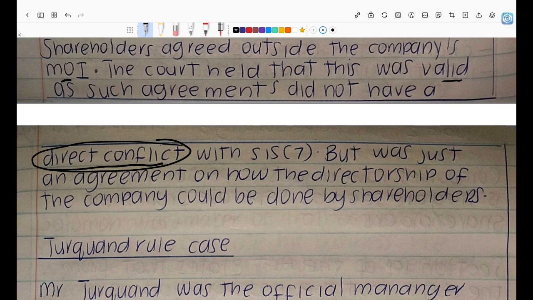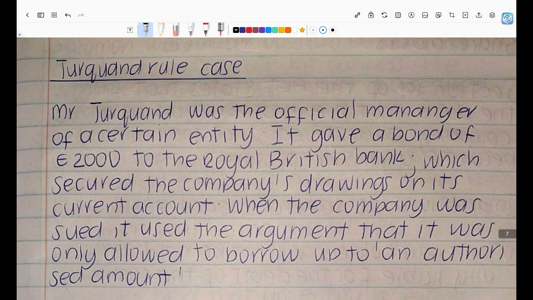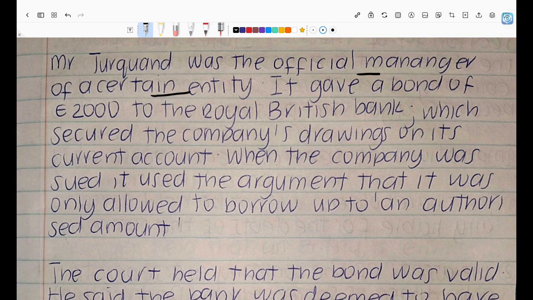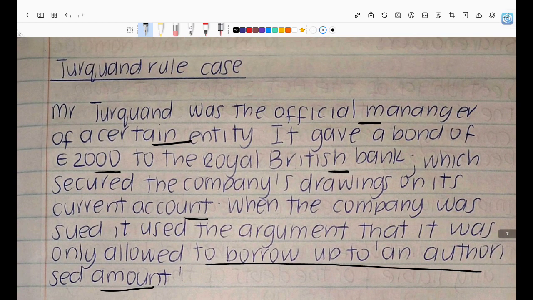Anyways, let's move on. And then we have the Turquand rule case. So Mr. Turquand was an official manager of a certain entity, right? And this entity gave a bond of 2,000 to the Royal British Bank, right, which secured the company's drawings on the current account. When the company was sued, it used the argument that it was only allowed to borrow up to an authorized amount. Okay, let me tell you what I was saying here.